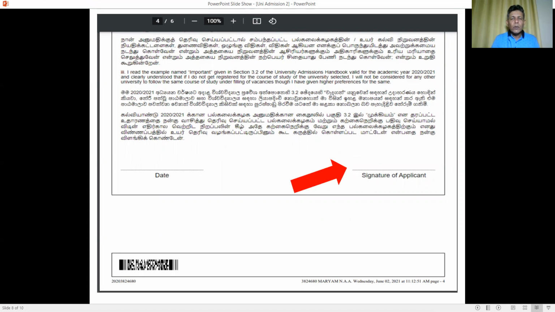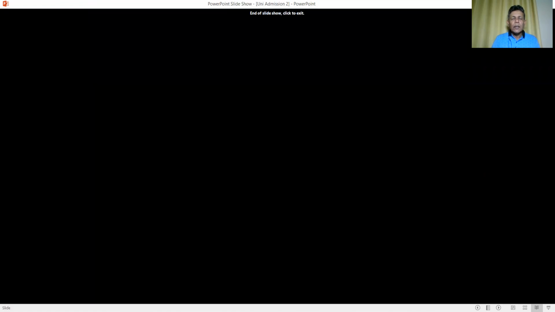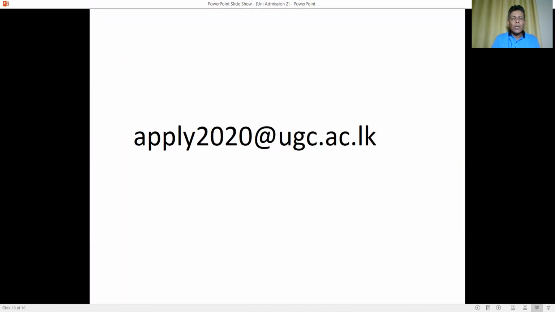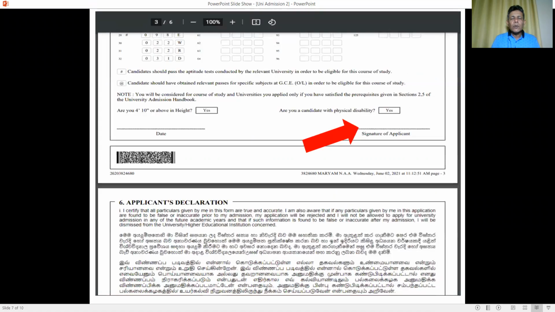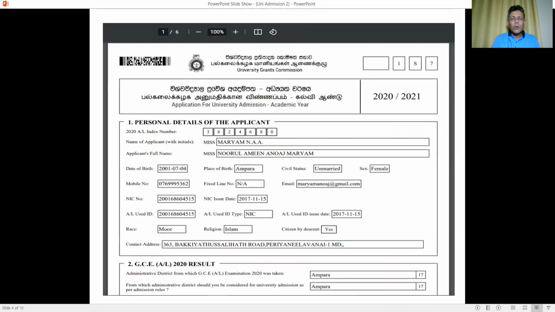And since you are not in a position to go to the schools or to the Justice of Peace to get the signature, after you sign the document, you have to get the document scanned, or using a phone, take a photograph and send it to the University Grants Commission via their email given here, apply2020@ugc.ac.lk.